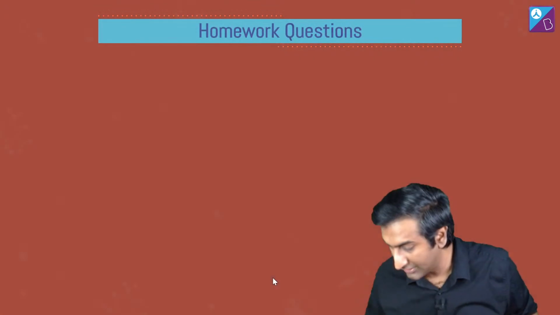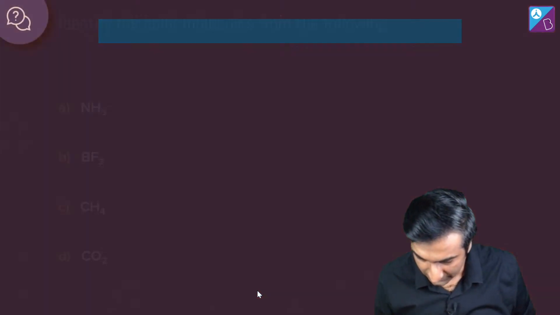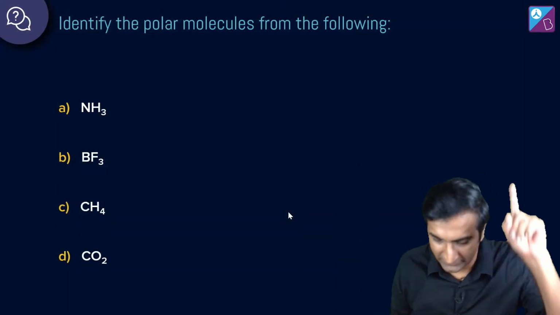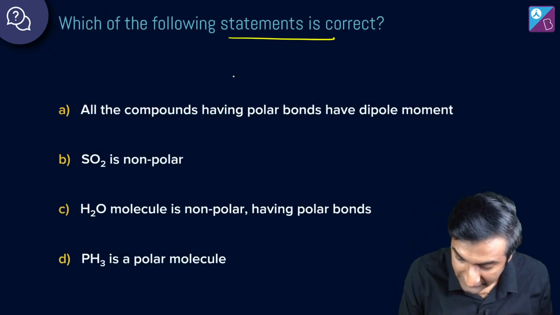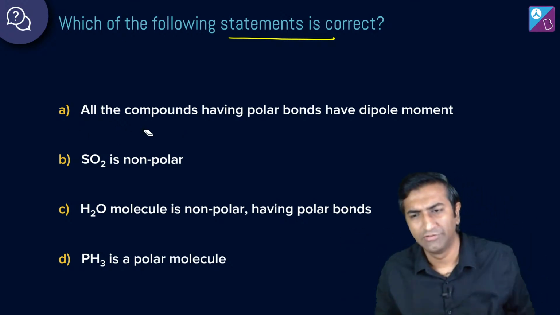Here are a couple of homework questions. Yeah, Radhika, you're welcome. Here you go. पहला सवाल ये, identify the polar molecule among all of these. There are 4 of them. उसमें सिर्फ एक ही है polar, आपको identify करना है. The next one is, which of the following statements is correct? All the compounds having blah blah blah. कुछ लिखा हुआ है. ठीक है, देख लेना आप लोग, देख लेना.